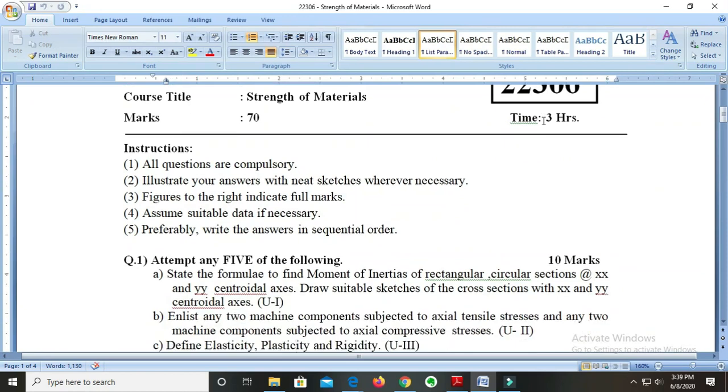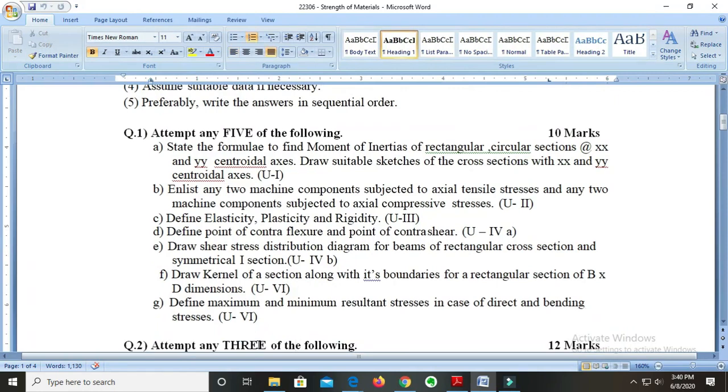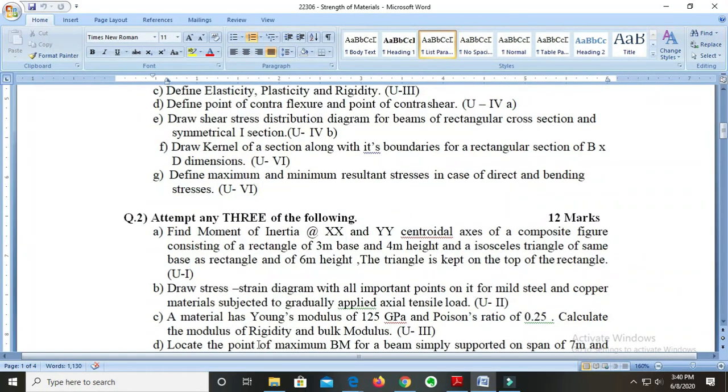Question number 1, there will be 7 questions. Of those 7 questions, we have to attempt any 5, and each question will carry 2 marks. You can see over here that question 1A comes from the first topic, 1B from the second, 1C from the third, 1D from the fourth, 1E from the fourth again, 1F from the sixth, and 1G from the sixth. It's not always the case that a particular question will come from that topic only, but in general such questions will be asked.